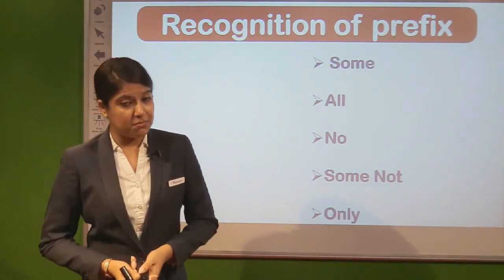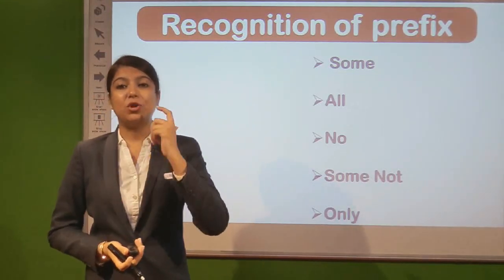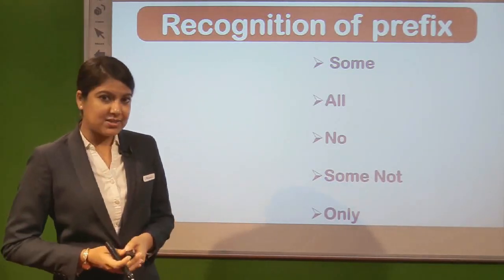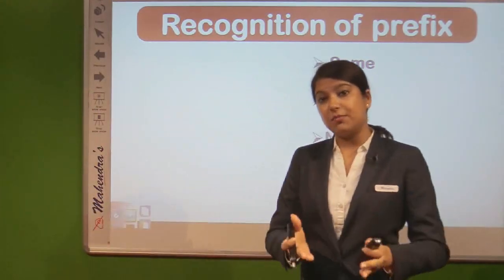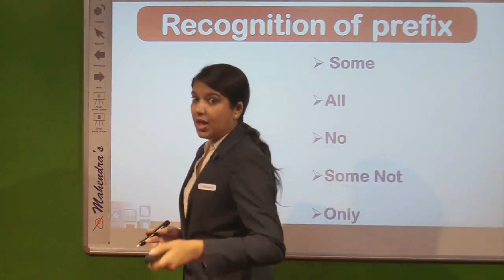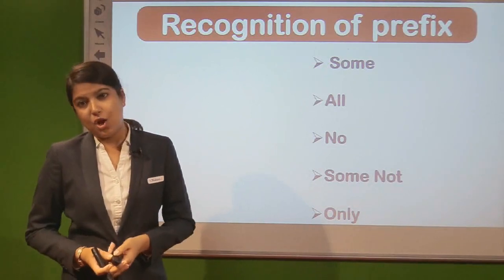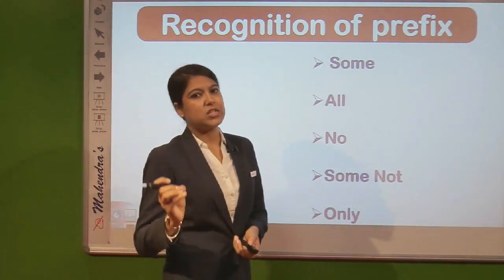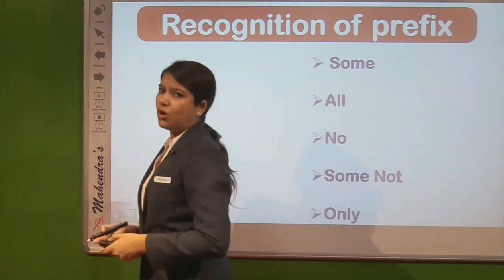Moving further, some not. Some not declares some part, but some not part also. Complicated, yes. But some not declares that some portion definitely is not belonging to the other portion. The last prefix generally seen is only. Only is somewhat a reflection of all. We can say it is just an opposite of all.